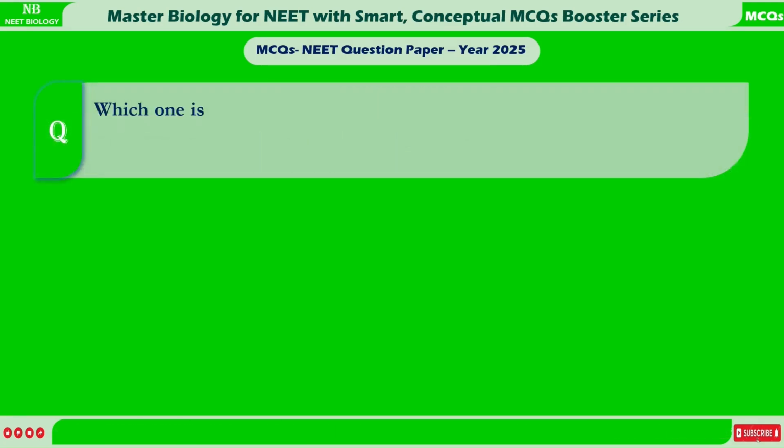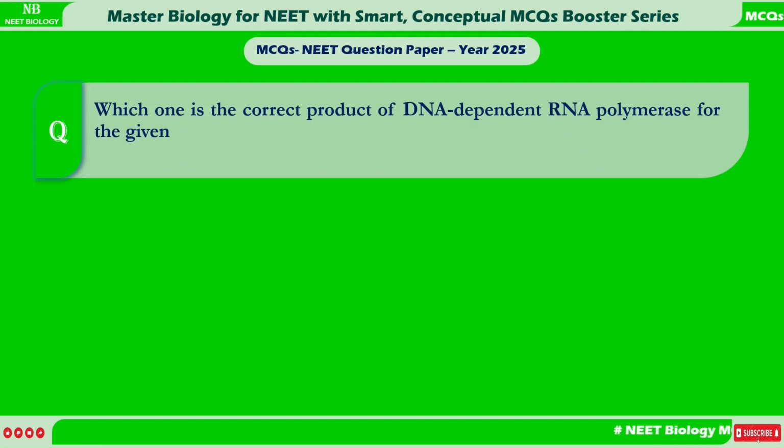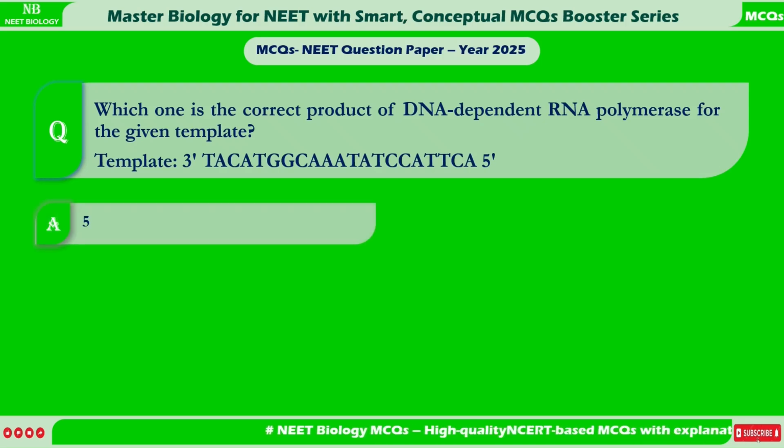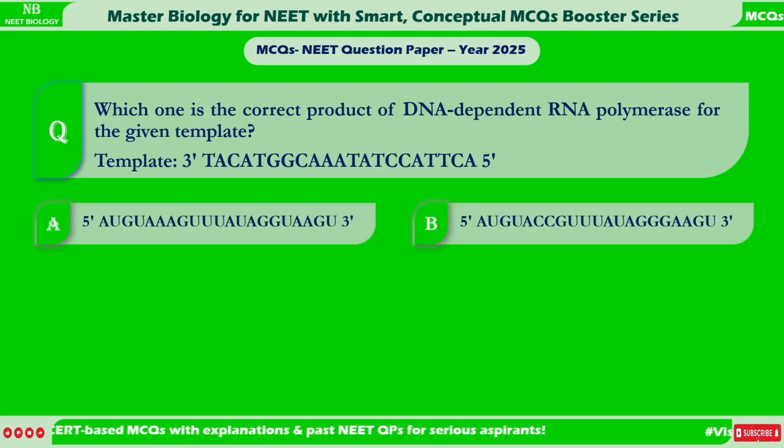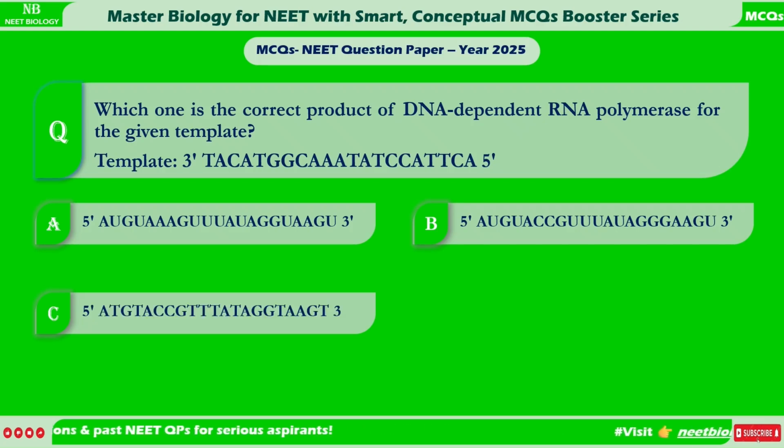Which one is the correct product of DNA-dependent RNA polymerase for the given template? Template. Read the sequence carefully. Analyze the given nucleotide sequence of template option ABCD carefully.